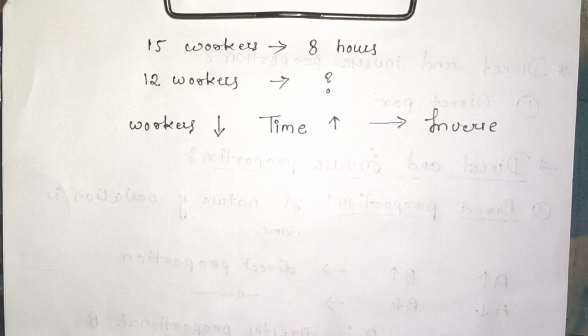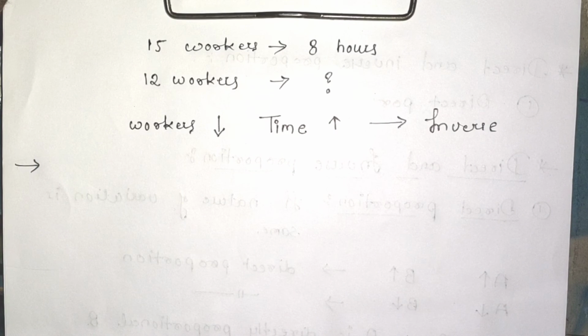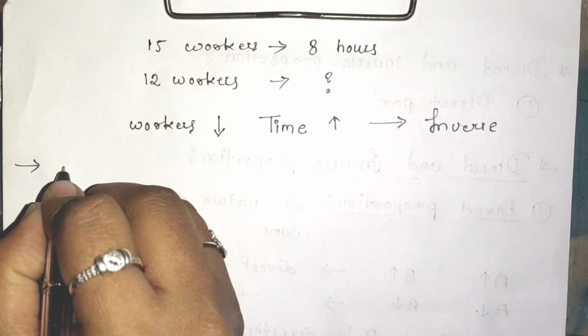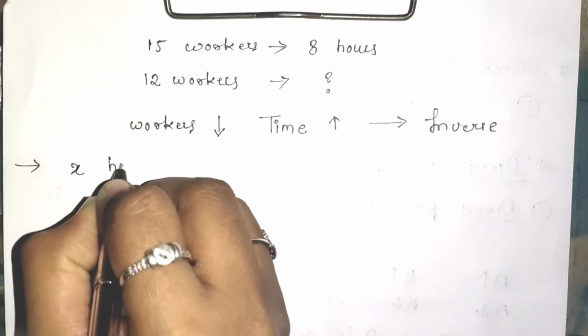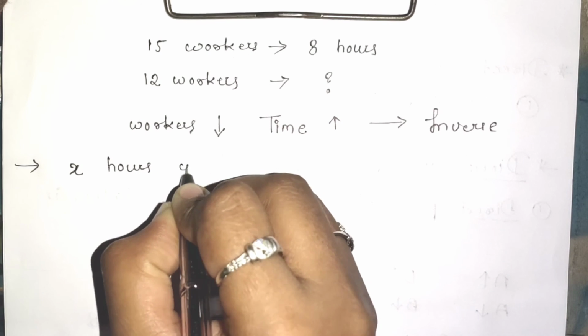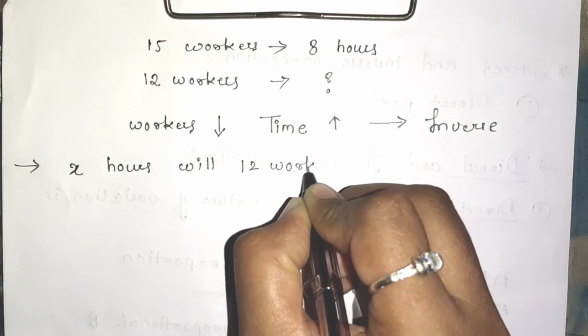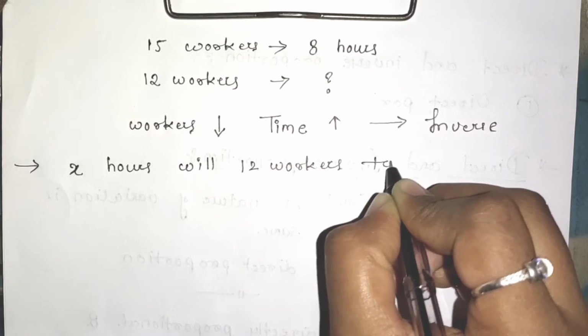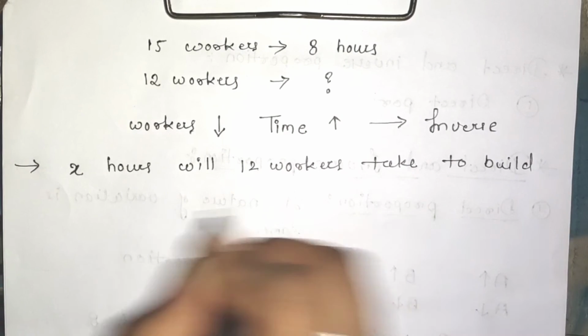Now let us solve this example. Let us find out how much time they required to build a wall. So for that also first of all we are going to consider x hours will 12 workers take to build a wall.